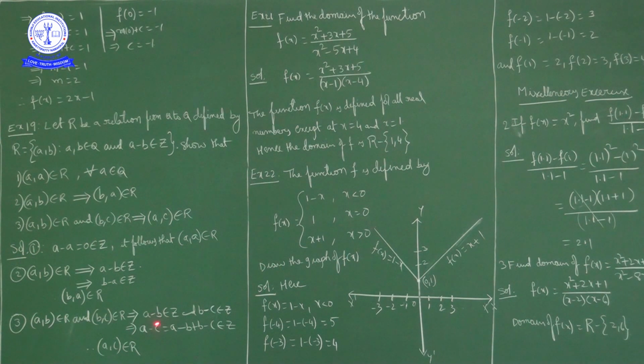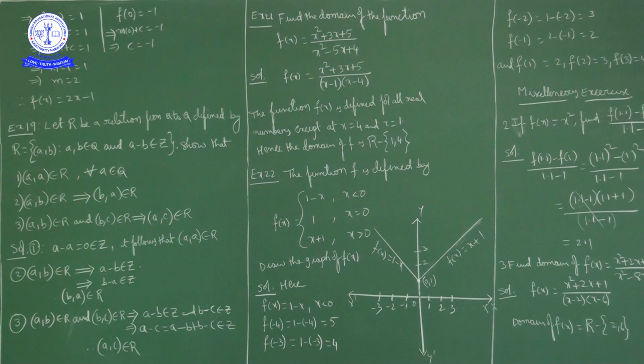a minus b is an integer, b minus c is an integer, then their sum is also an integer. If we add a minus b plus b minus c, b minus b cancels, so what do we get? a minus c. The sum of two integers is again an integer, so a minus c is also an integer. So as a minus c is an integer, the ordered pair (a, c) belongs to the relation.